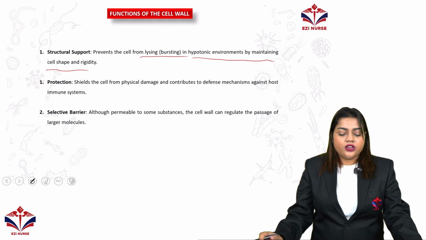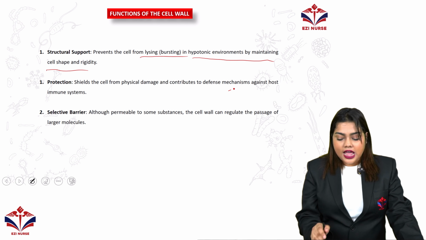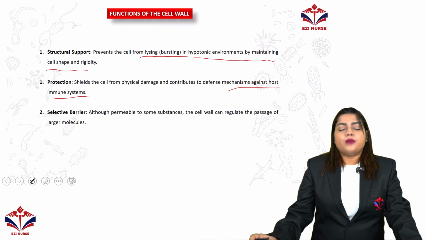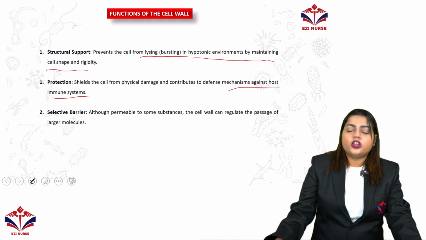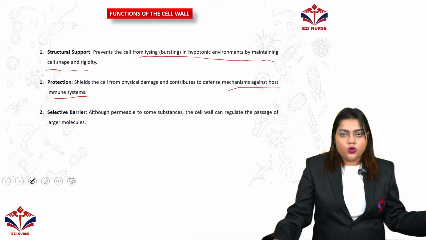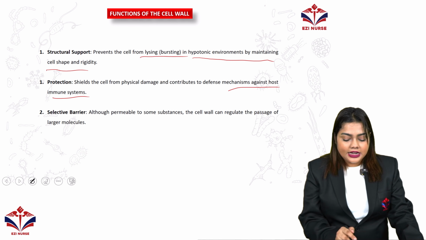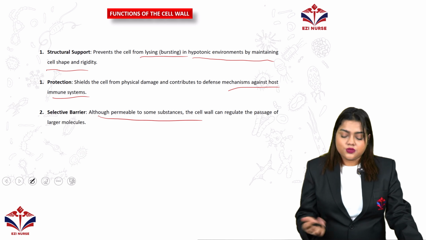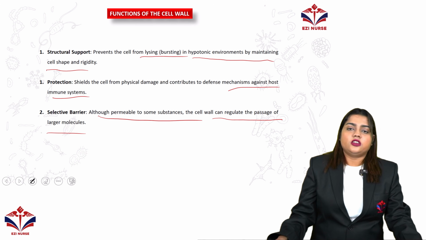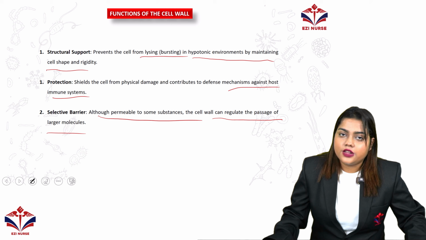Then protection: it shields from physical damage and contributes to defense against the host immune system. If bacteria enter the human body, the wall protects them from the host's defense mechanism. It also works as a selective barrier. Although it is permeable, the passage of larger molecules can be regulated. So these are the main functions of a bacterial cell wall.